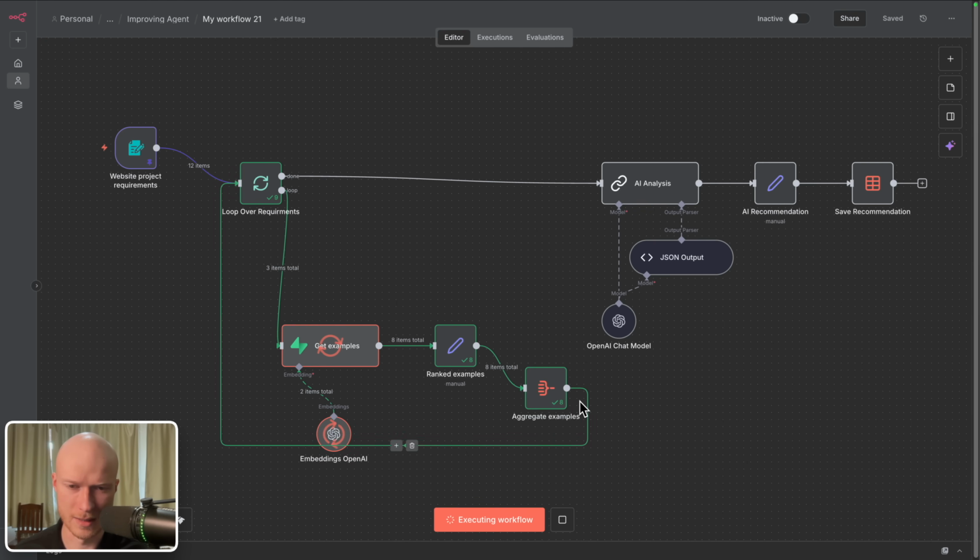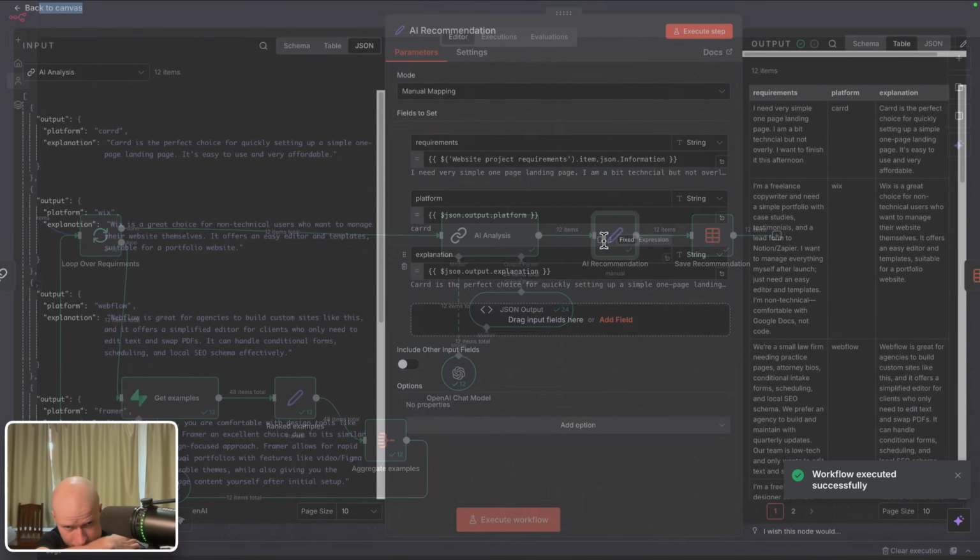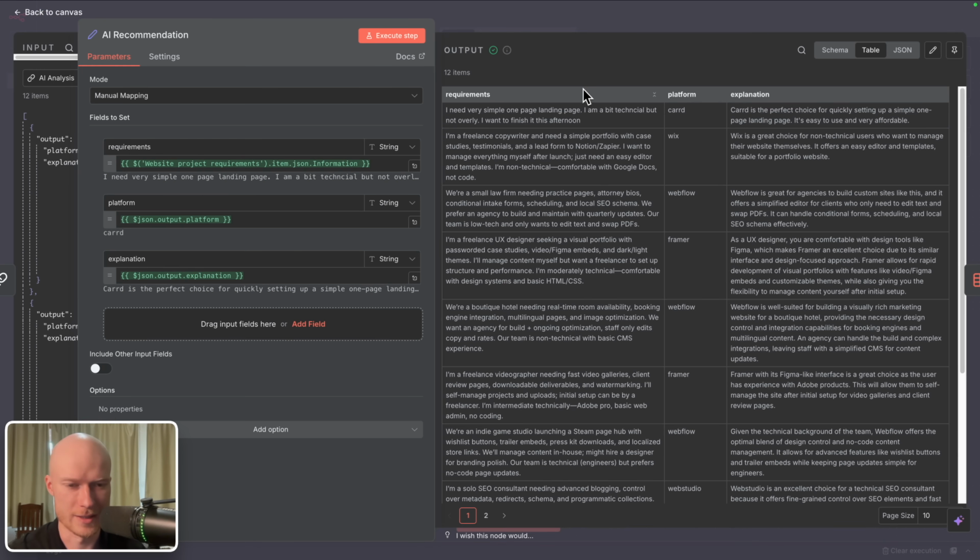So now it pulls out the most relevant examples for each of these individual use cases. Okay, and here we have our results. And the first thing that I can see, the AI does not over-recommend Webflow anymore. It still recommends it quite often, but not as much as it did previously. Then what I also see, we talked about in the beginning, we're a boutique hotel needing real-time room availability and said that for a boutique hotel, Wix is not really the best platform. And now it no longer makes that mistake because I've provided some similar examples to that. It now recommends correctly Webflow.